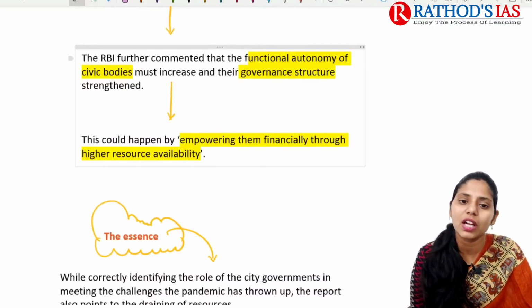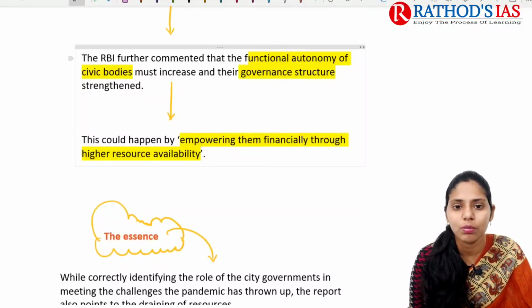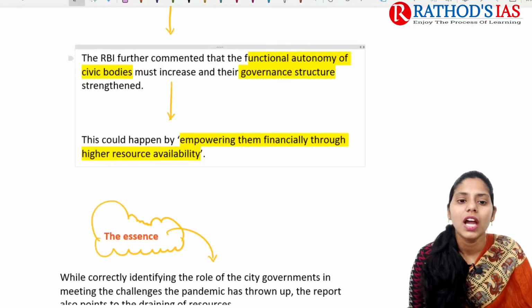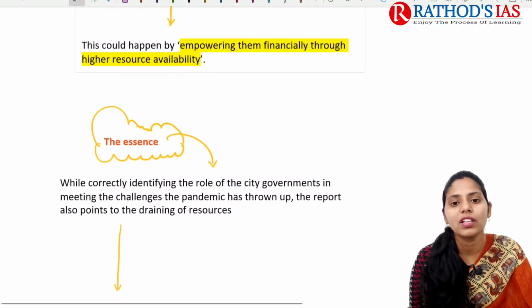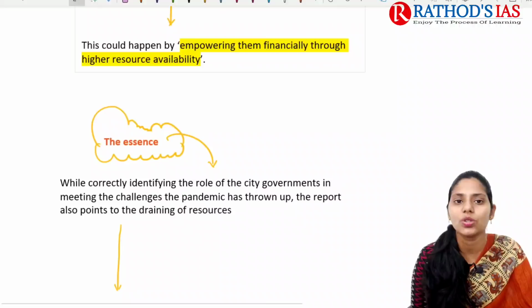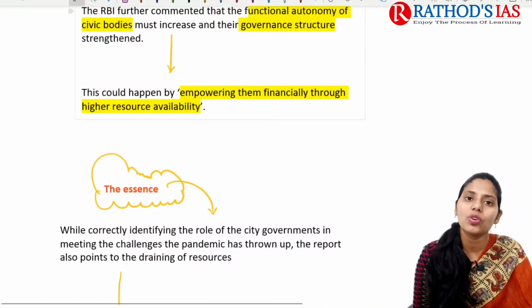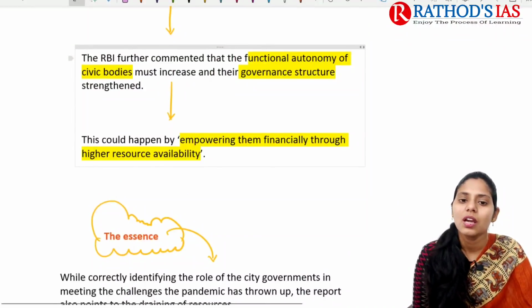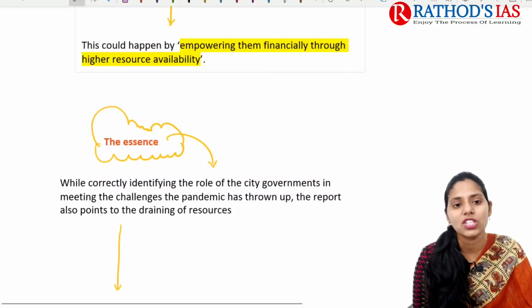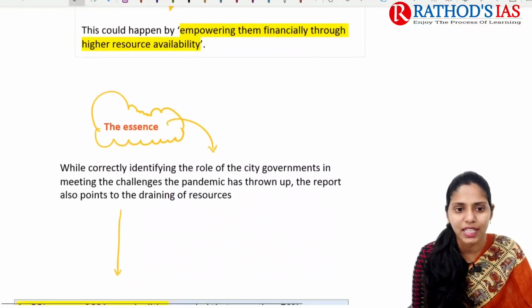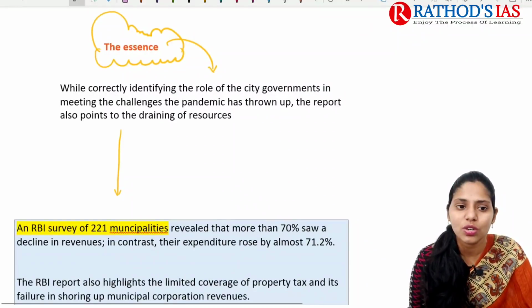So RBI further commented that there is no proper functional autonomy for the civic bodies, and the governance structure needs to be strengthened regarding this third tier government. This can happen by empowering them financially through higher resource availability. How can we go for strengthening of city governance? By increasing functional autonomy, and we also need to empower them financially through higher resource availability. So what is the essence of this report?